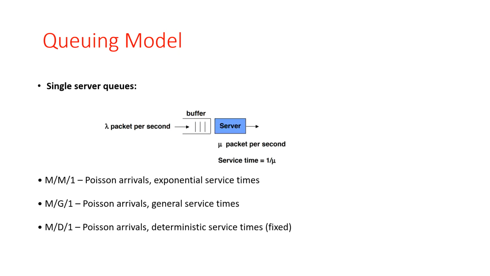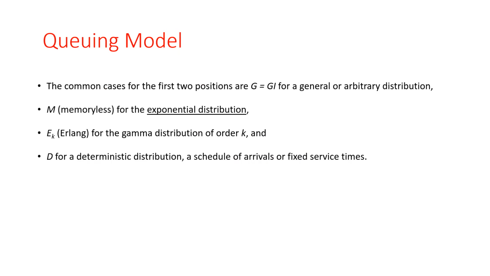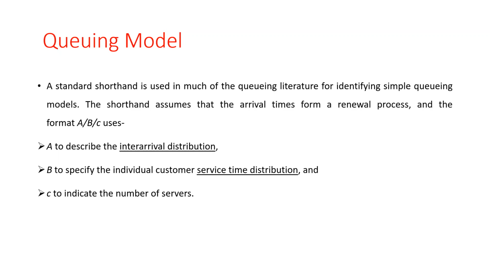So there are some examples based on this queuing model. That is the M/M/1 queue. Here A contains M, B contains M and C contains 1. C indicates the number of servers, so for C we are considering 1 here. M/M/1 follows a Poisson process.